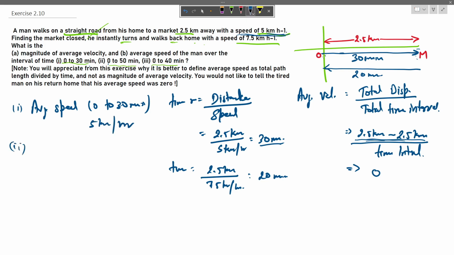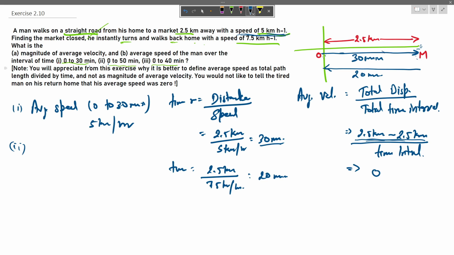Now the second part says from 0 to 50 minutes. As he turns back instantly when he sees that the market is closed, there is no time lapse in his decision making. So we can assume that the total journey is completed in 50 minutes: from home to market he goes in 30 minutes, and instantly he turns back and travels 20 minutes to home. So the total time interval is 50 minutes.